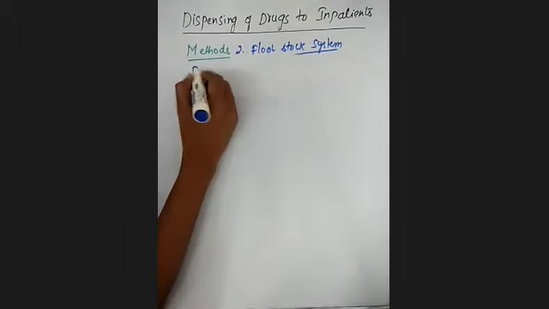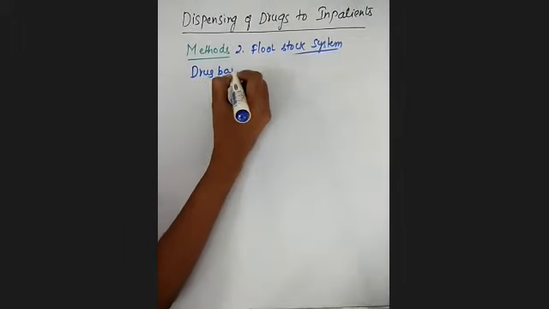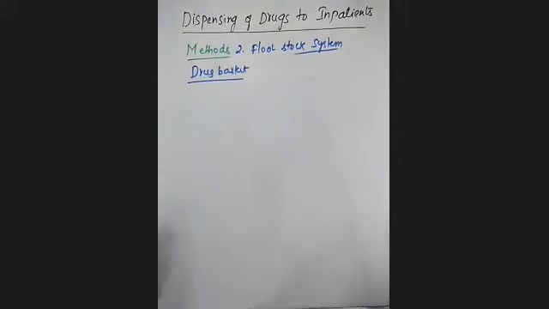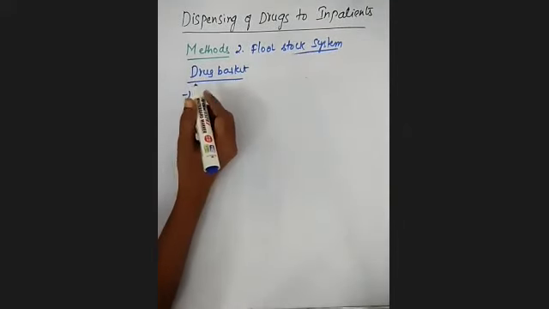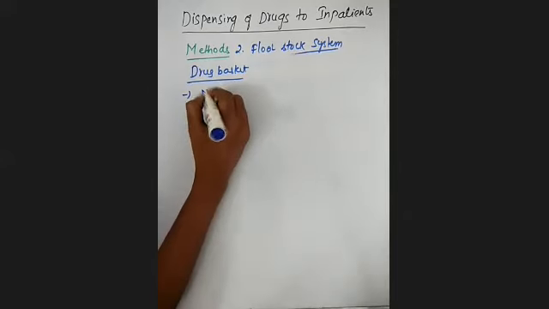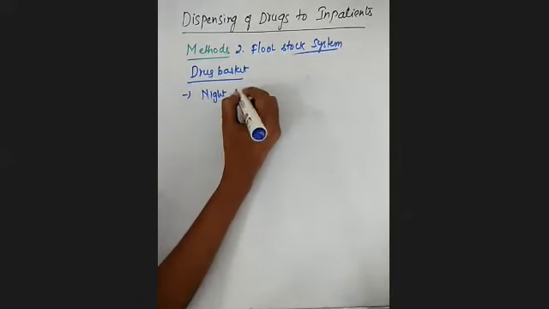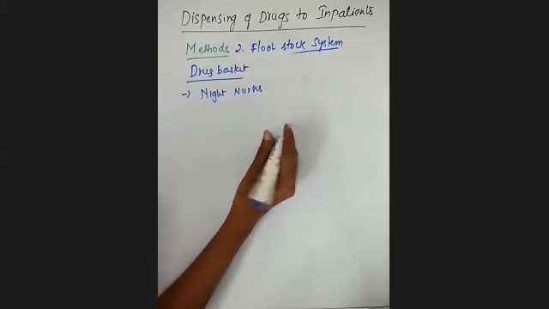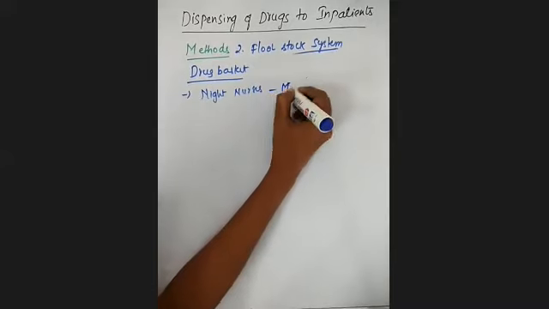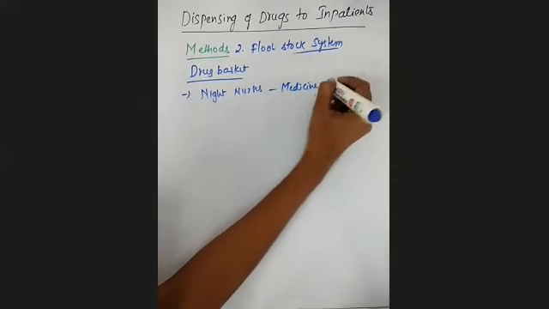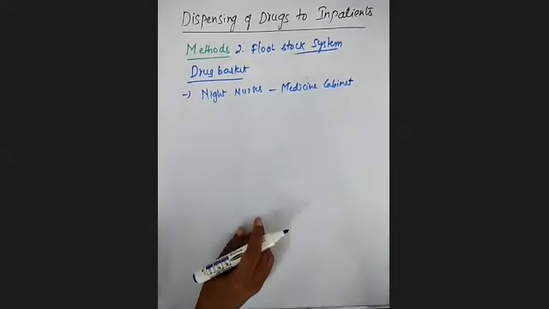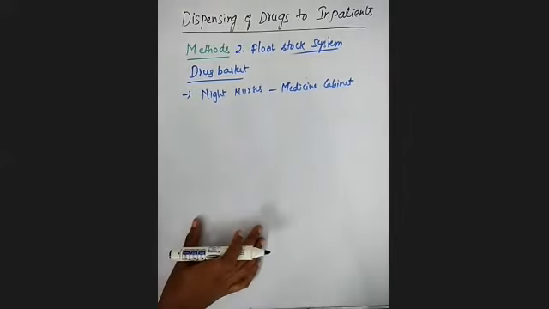If you see this drug basket method, here the night shift nurses available in the hospital check the medicine cabinet. I already told you medicines will be available in the nursing stations, that you will call a medicine cabinet.